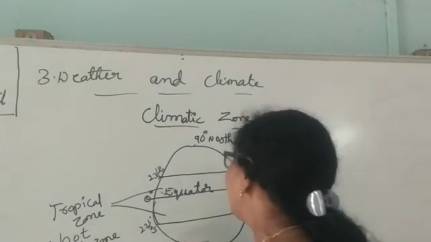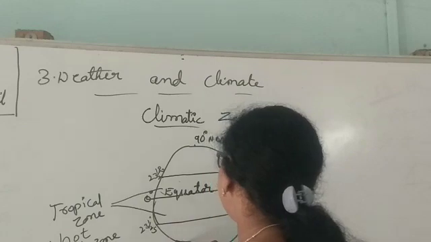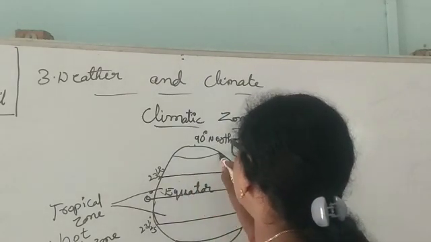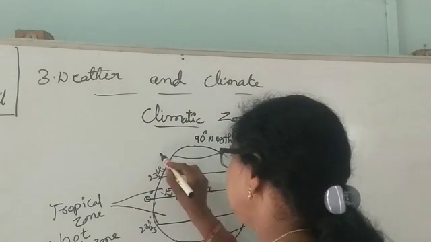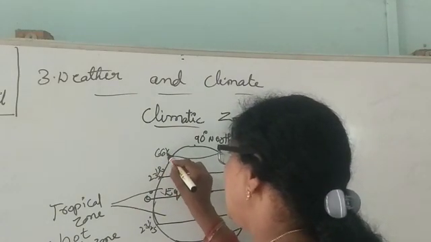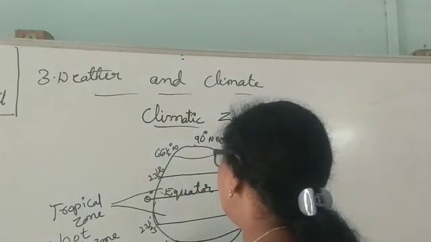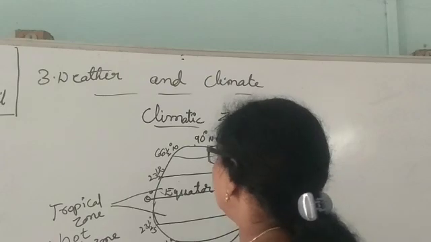Let us go to the next. It is 66.5 degrees north and 66.5 degrees south.